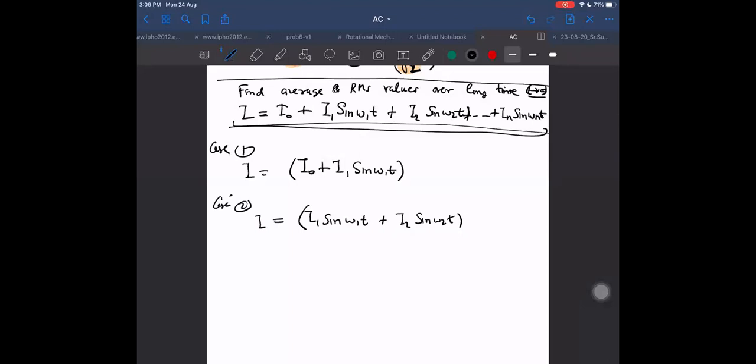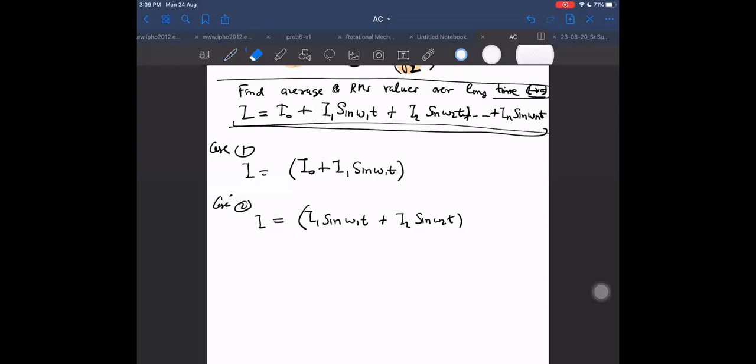IRMS will be slightly more complicated. And when I'm not mentioning what time, although I have mentioned here over long time, when I just ask you what is the average value, then you should understand yourself that it means t tends to infinity, over long time. So if I ask you the average value of current in Case 1, I naught plus I1 sinusoidal current, the average value of the sinusoidal term will be 0. Case 2 will be 0, Case 1 you already got.